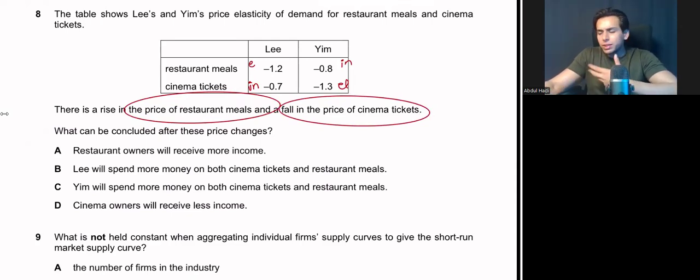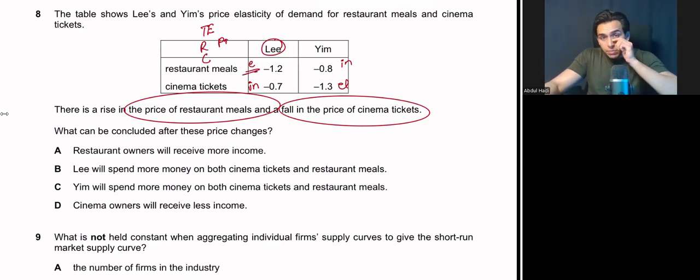Let's not read the options first, let's just take our own assumptions. Let's talk about Lee first. Lee's demand for restaurant is elastic and cinema is inelastic. The price of restaurant meals is increasing and the price of cinema is falling. We need to calculate the total expenditure of Lee for restaurant and cinema. The price of restaurant meals is rising and demand is elastic.